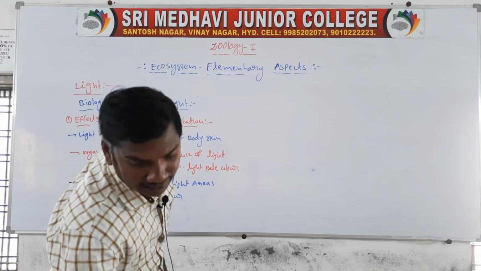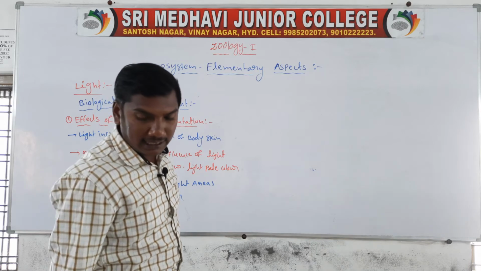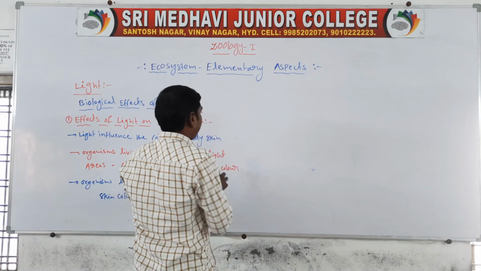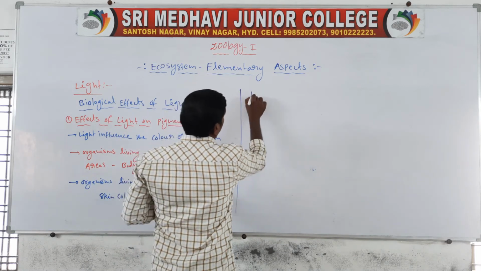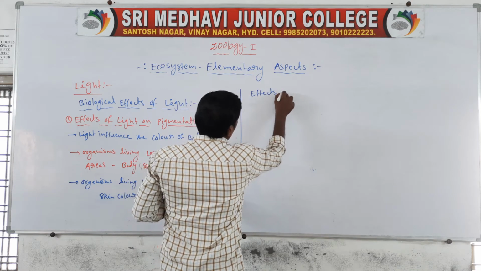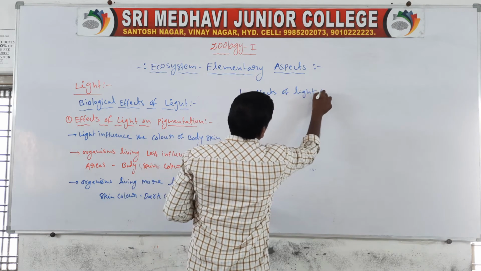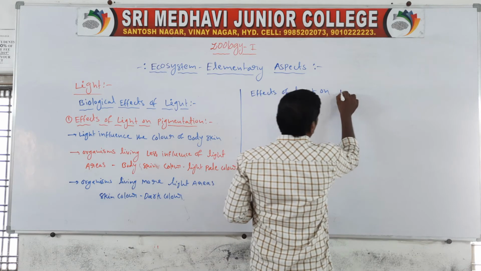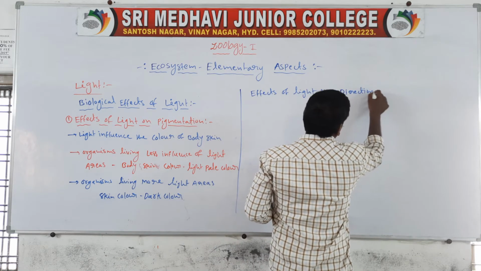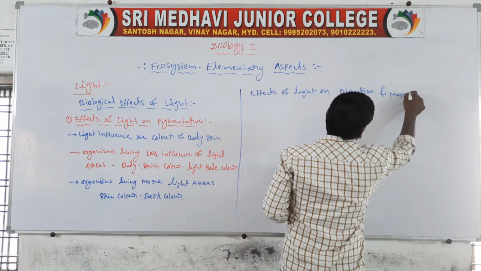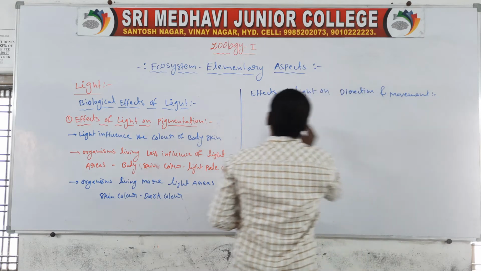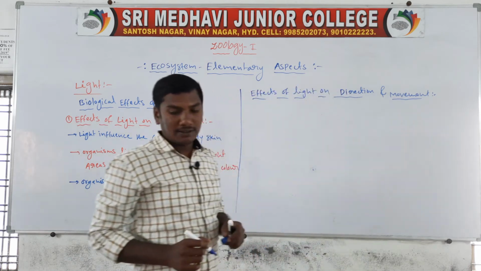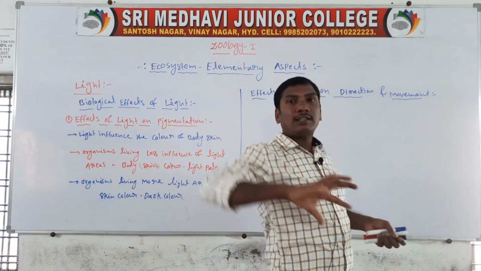Next one, effects of light on direction and rate of movement.